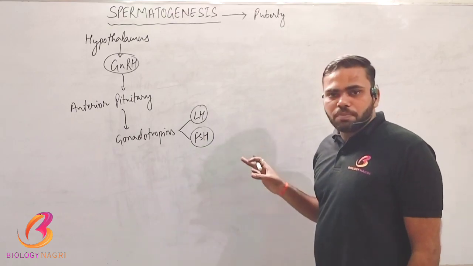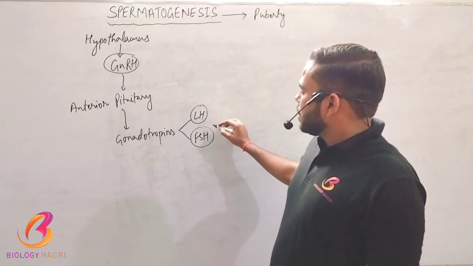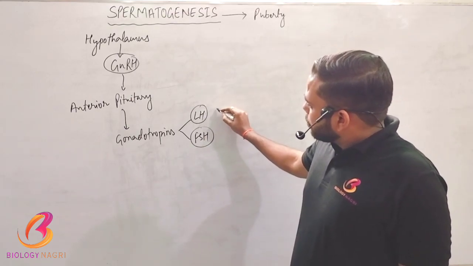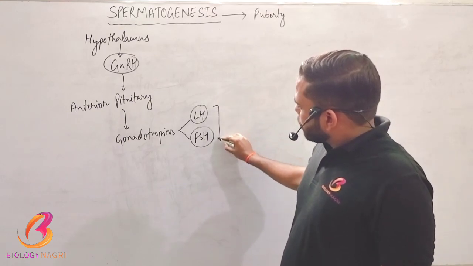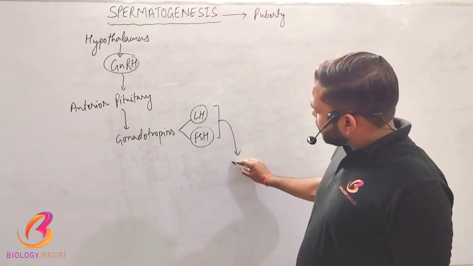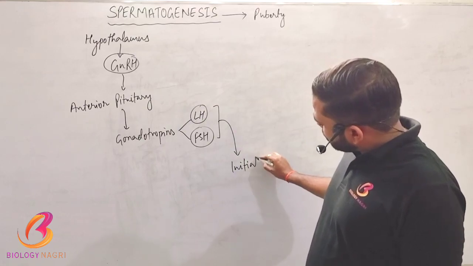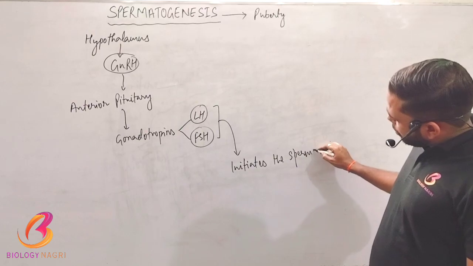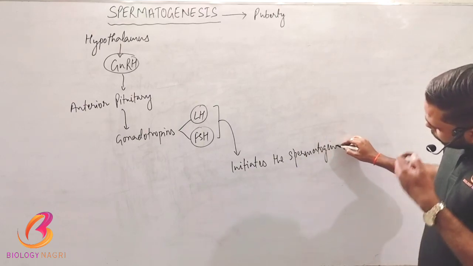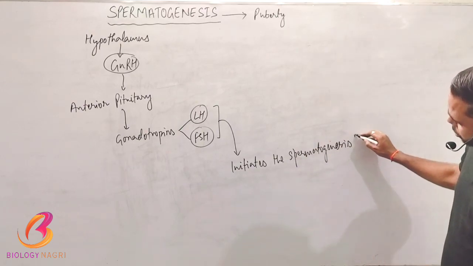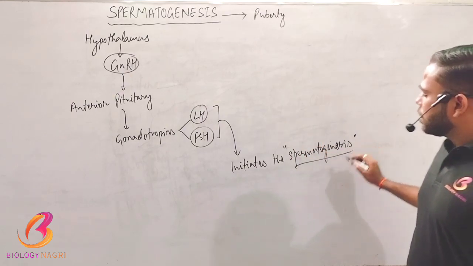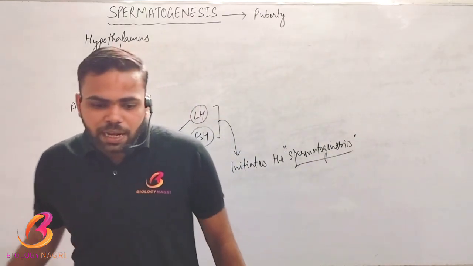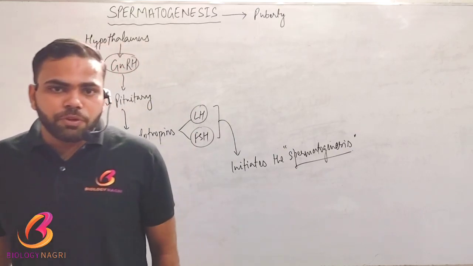These are the two gonadotropins, and FSH and LH initiate the process of spermatogenesis. So this was how spermatogenesis is initiated in the male when the male hits the age of puberty.